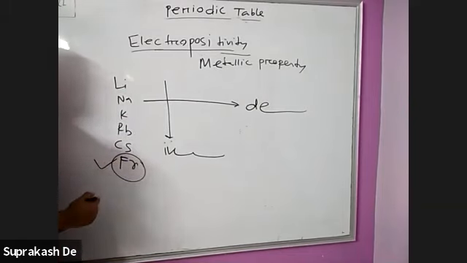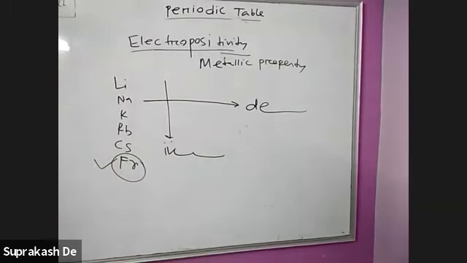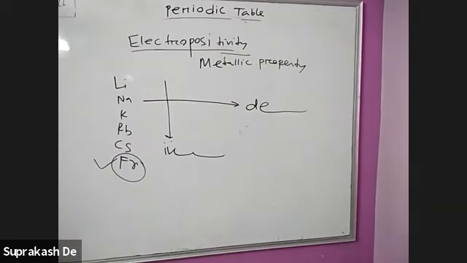These are the most electropositive; top to bottom it increases. From francium you can easily release one electron, but francium is radioactive. That's why, as I explained in the photoelectric effect in atomic structure, cesium and rubidium are used in the photoelectric cell.